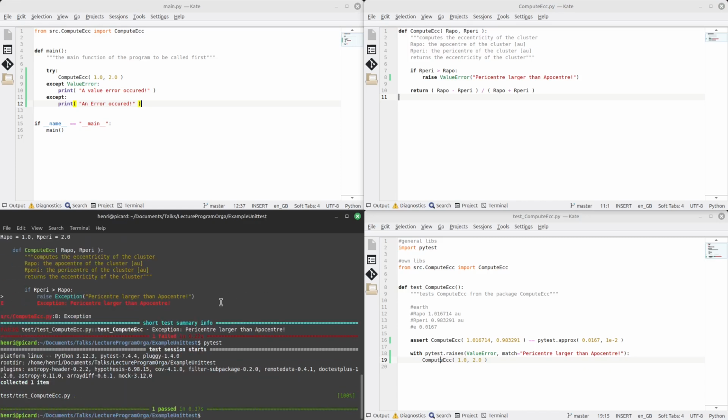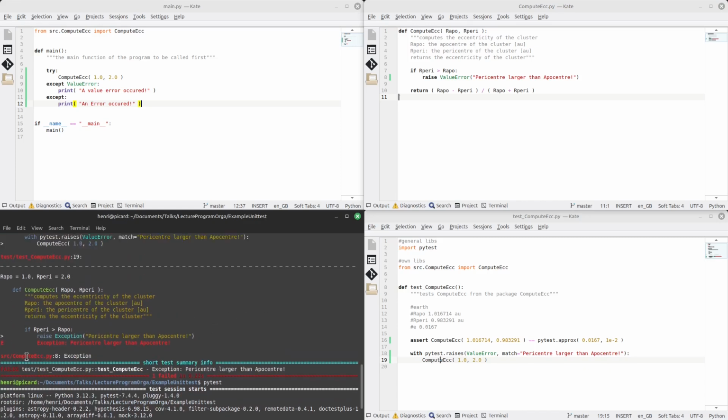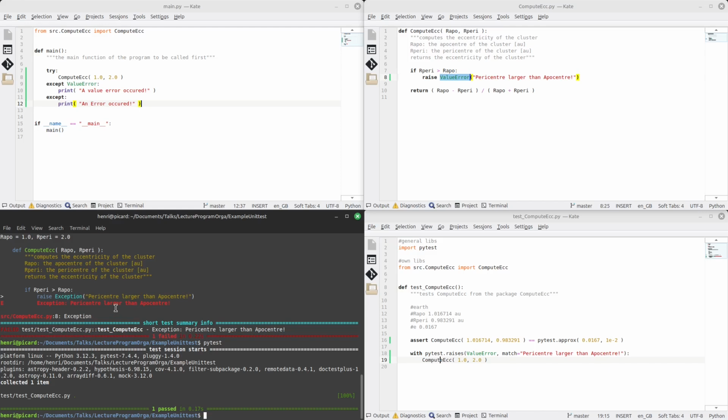All right. So here you can see that it tells me it raised an exception, which was what I had written up here. And that's why it didn't work. But as soon as I changed it, as I actually saved that change to the value error again, now it passes and it tells me that, okay, it gets a value error here, which actually matches the right error message.